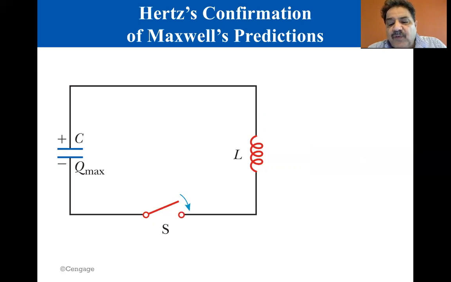When the capacitor is fully charged, the total energy in the circuit is stored in the electric field of the capacitor and is equal to the potential energy of the capacitor. There it is, PE_C equals Q max squared over 2C.